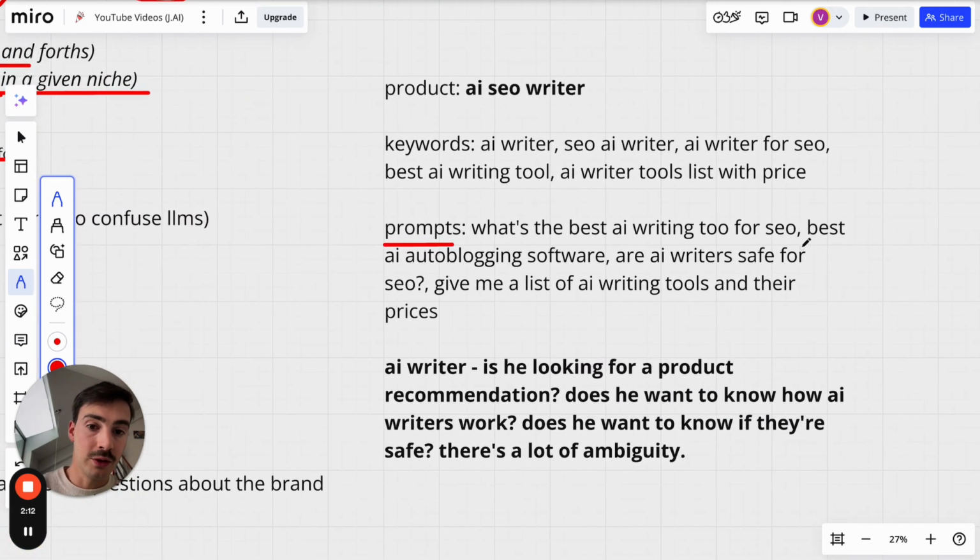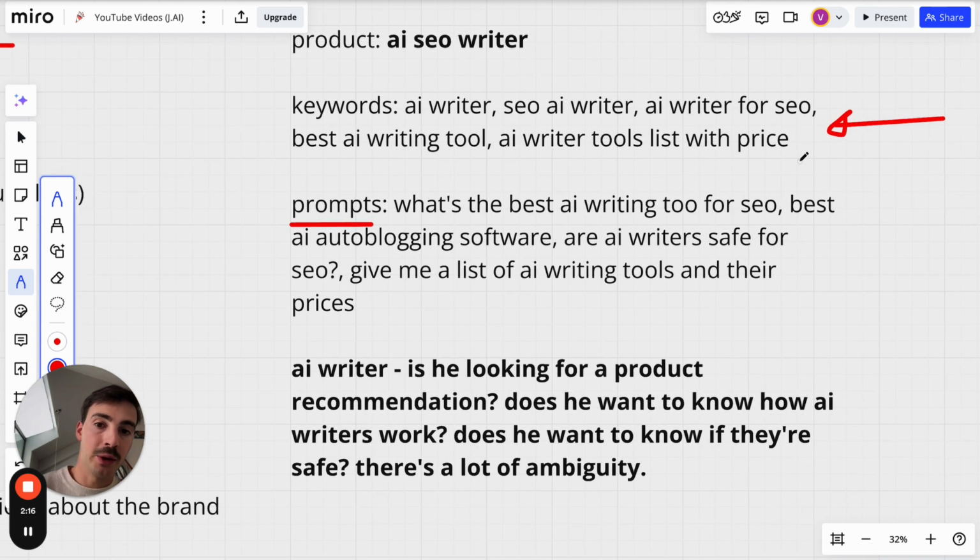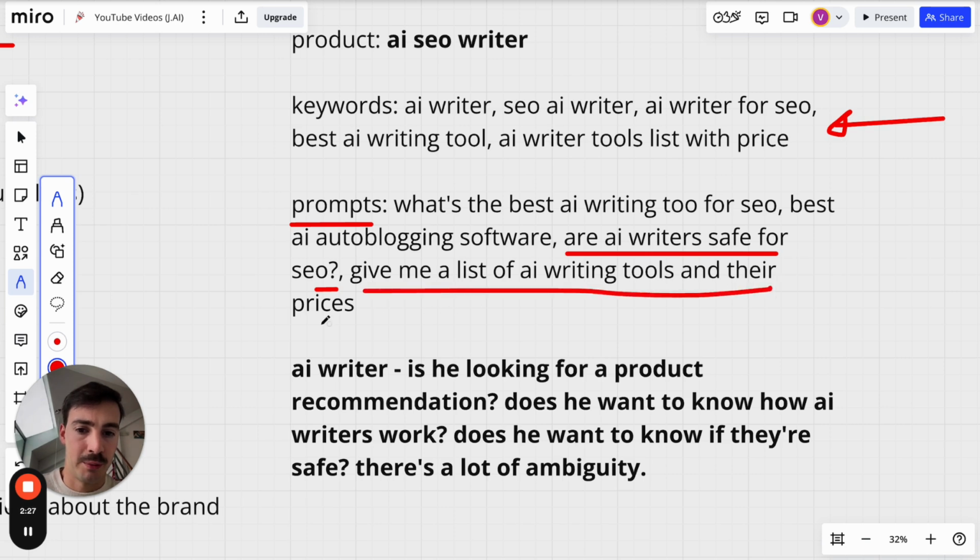So again, the prompt, you'd optimize for this. While people on Google will search for this, people on these LLM engines will search, for example, what's the best AI writing tool for SEO? Best AI auto-blogging software. Are AI writers safe for SEO? Give me a list of AI writing tools and their prices.